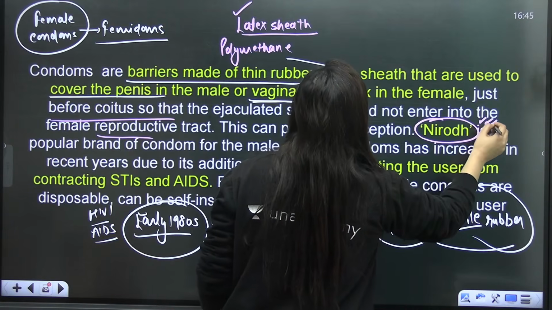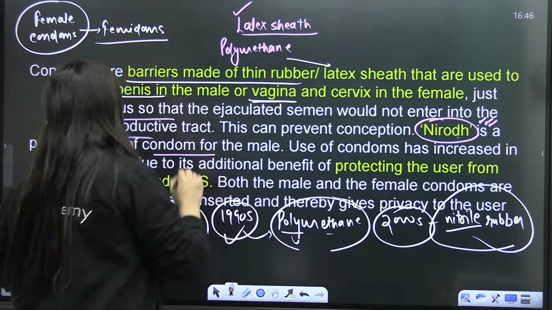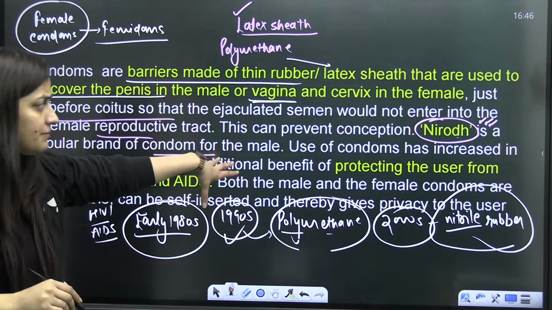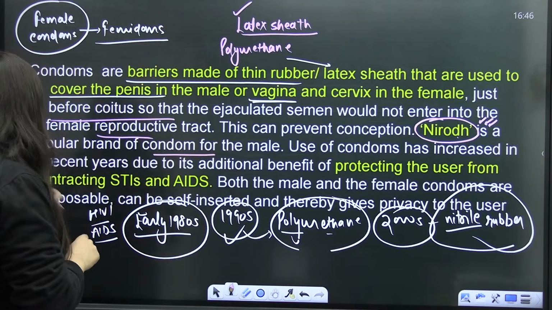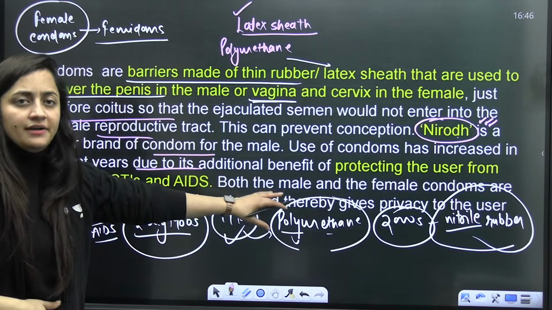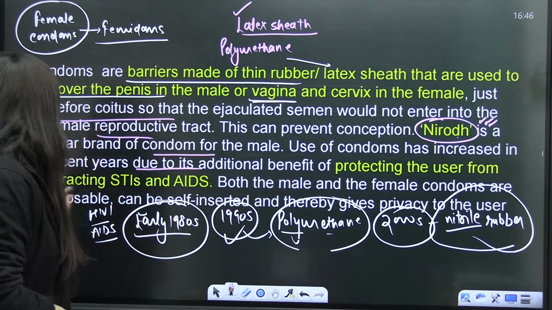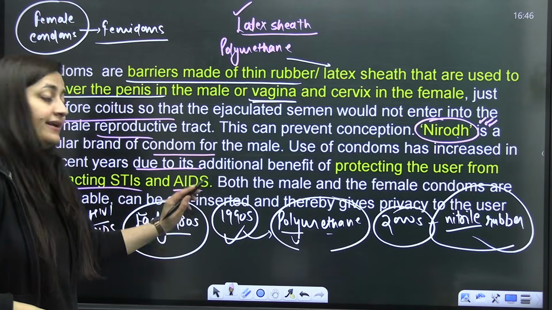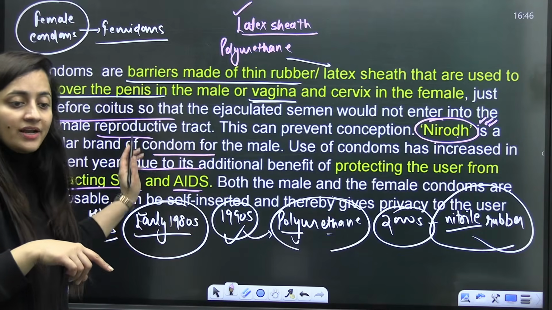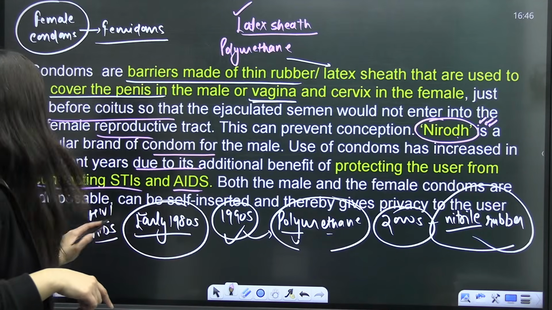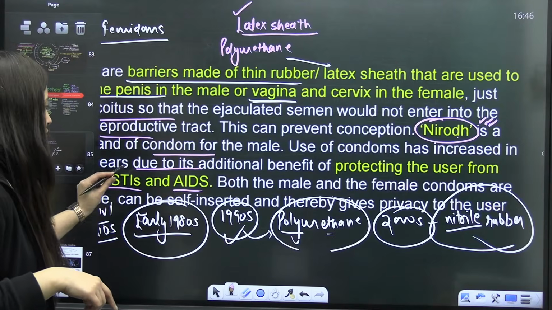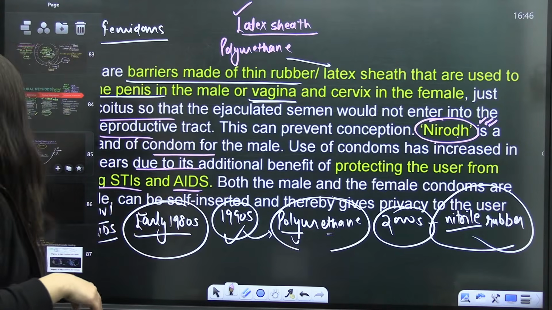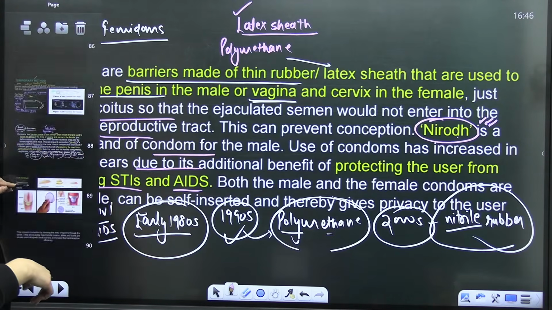The first male condom was Nirod, a popular brand of condom for males. The use of condoms has increased in recent years due to its additional benefit of protecting the user from STIs and AIDS. So who is protecting from STIs and AIDS? These condoms. Is that clear? Both are one-time use, disposable, self-inserted, so they give privacy to the users.